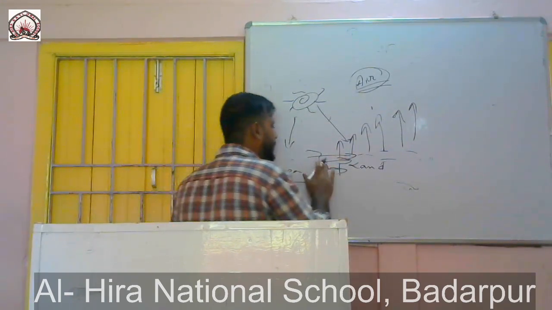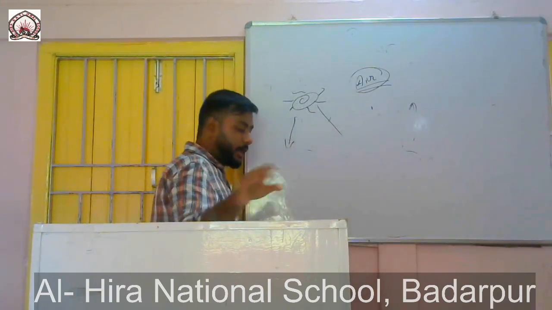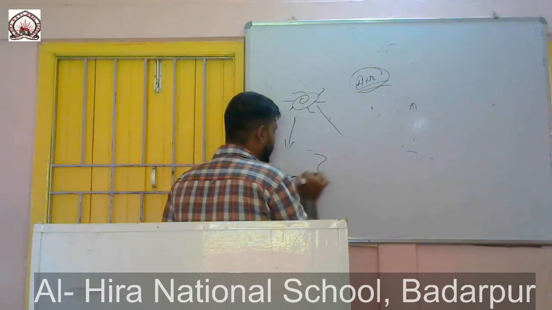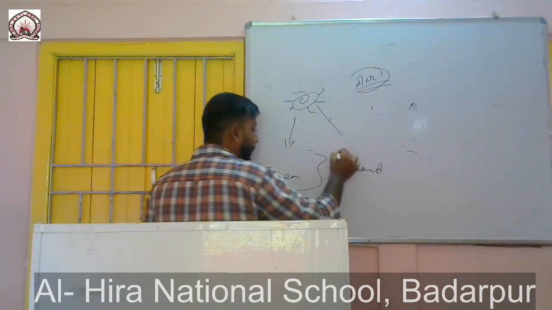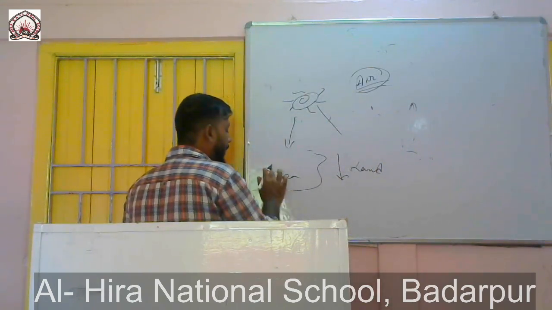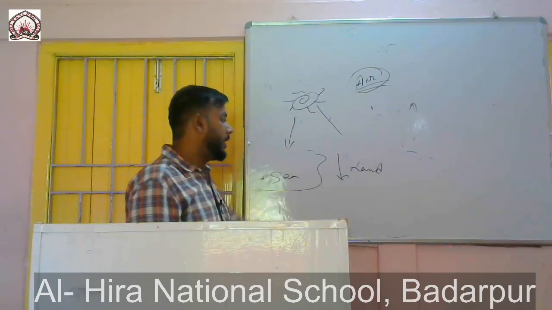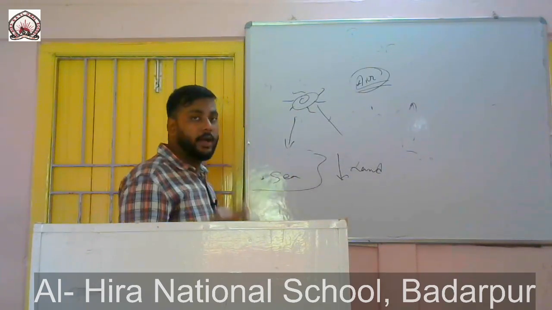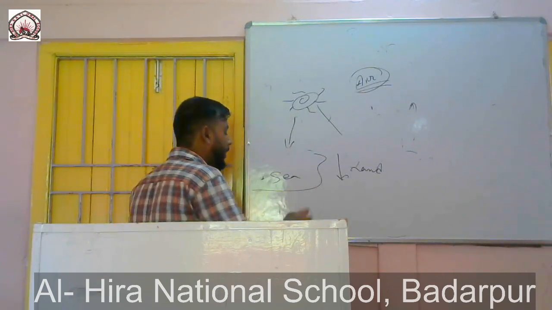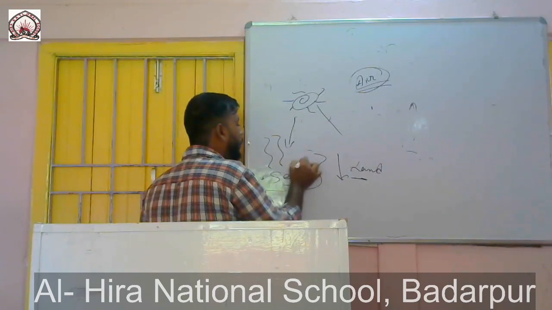Now the same case at night. Again the same sea, the same land. At night, what will happen? The temperature will drop significantly on land, whereas the temperature of the sea will be more than the land, because we saw that land releases heat very quickly, whereas water does not. So the temperature will be less here and more here, and the air over the sea will start to move up and create low pressure.